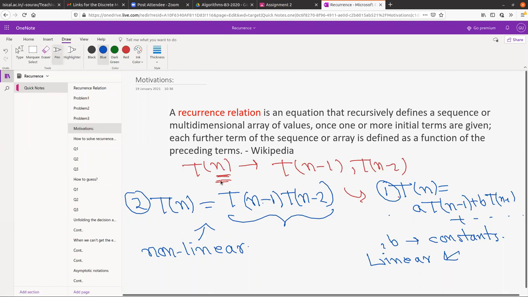This is linear, this is non-linear, and we have another thing, that is basically exponential. That exponential thing looks like Tn equals n into, suppose, Tn minus 1. You can see that here the term I have multiplied is n, and in the linear case the term I multiplied is a constant. And in the non-linear case I actually multiplied two terms of our recurrence relation. So this is linear, this is non-linear, and this is exponential recurrence.